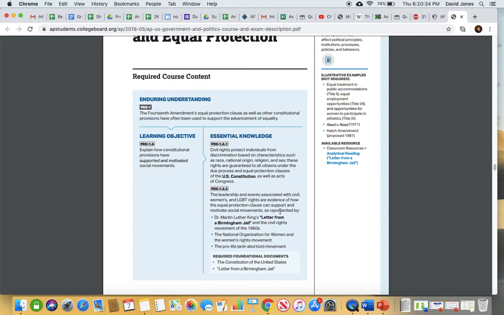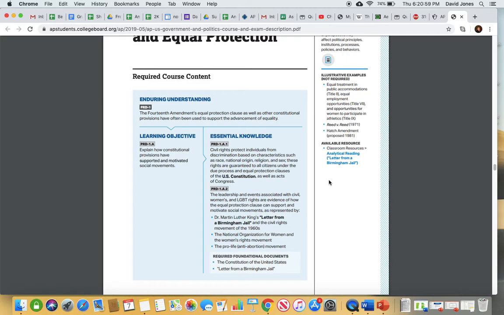You can talk about any of our affirmative action cases. We had the Bakke case that ruled that affirmative action is okay if you use it as a +1 system, not as the only rule for what would allow someone to be hired or accepted to a college, whatever the case may be. Hey, so remember, civil rights is protections from discrimination based upon race, national origin, religion, and sex.